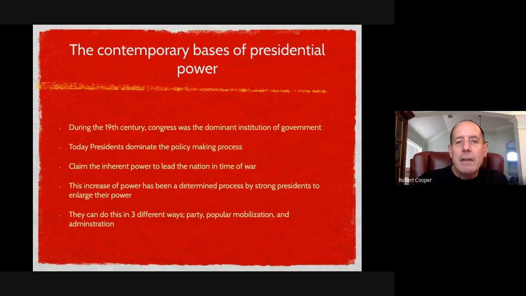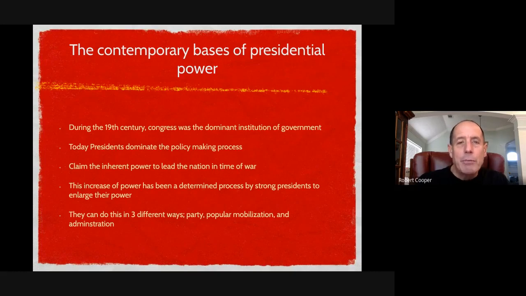They can push their power through three different ways. One, by their party, if they're in a strong party. So Trump's first 2 years in office, the Republicans controlled the Senate and the House of Representatives. He had a powerful party. Now the Republicans no longer control the House of Representatives. They still do control the Senate, though.